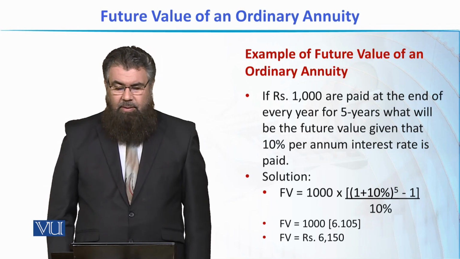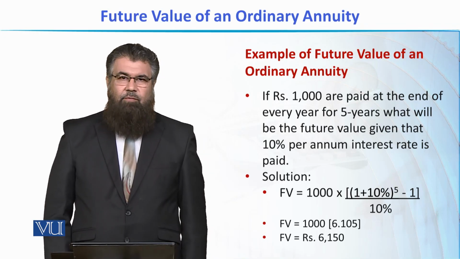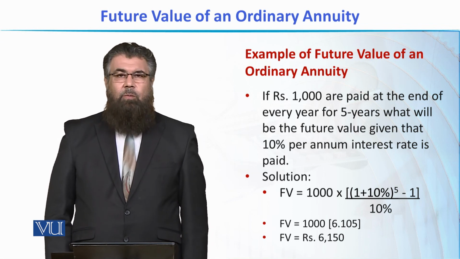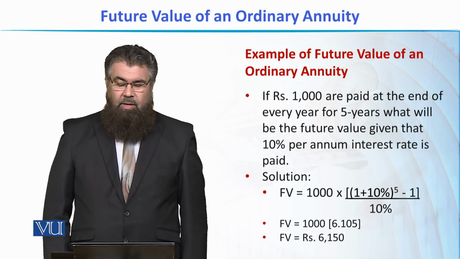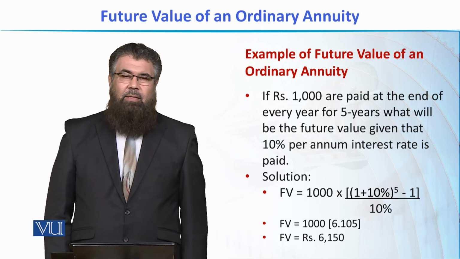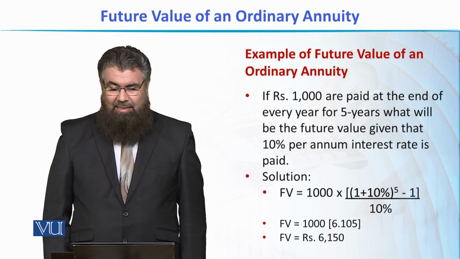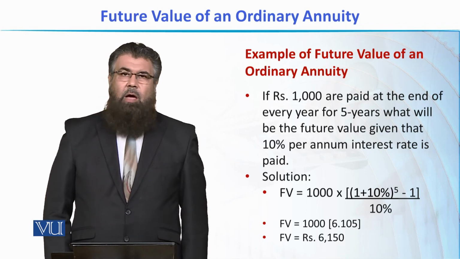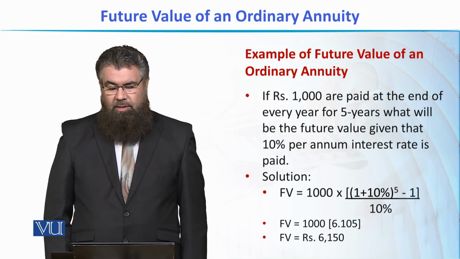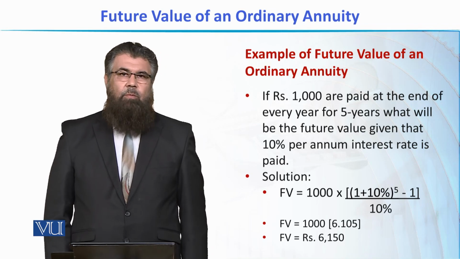तो वो जो फॉर्मूला हमने अभी देखा to calculate the future value, we'll apply that formula in which the value of capital R, that is the amount of installment, is 1000. The rate of interest, the value of small r, is 10%, and the number of installments is 5. So n is equal to 5. Now what we need to do is simply put these values in this formula in order to get the future value of this annuity in one go.